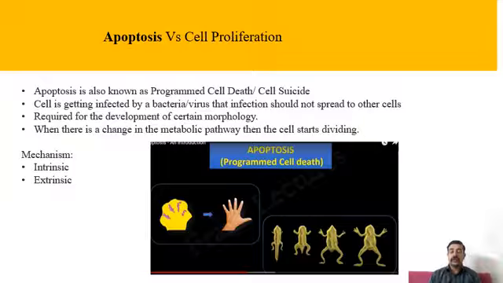Now moving on to another important term which we call apoptosis. Now this apoptosis is known as programmed cell death or cell suicide. It is a process which prevents our cells from dividing continuously. So if there is damage happening in our body, if there is a mutation, for example, the DNA repair mechanisms try to rectify the mutation. But even after the DNA repair mechanisms, if there are still damages, then the cell undergoes apoptosis. So apoptosis is making the cell die. It is also called cell suicide.